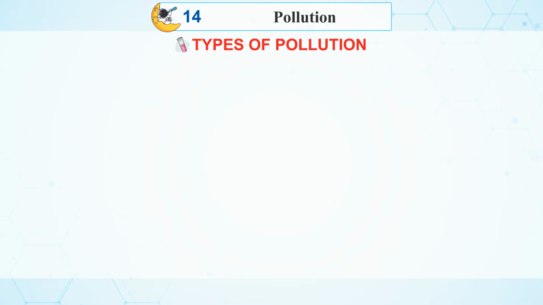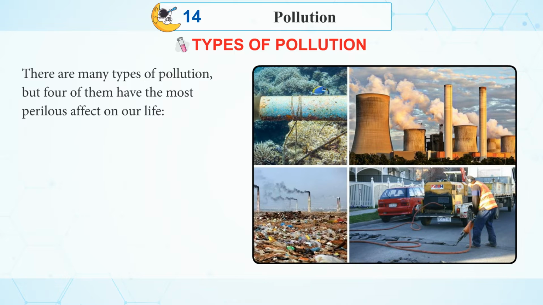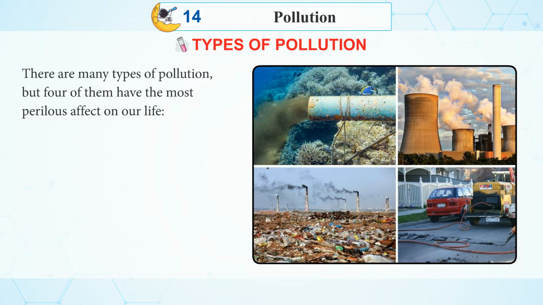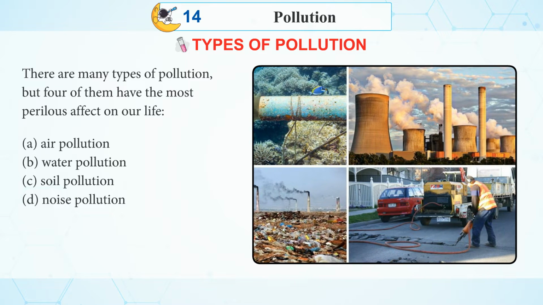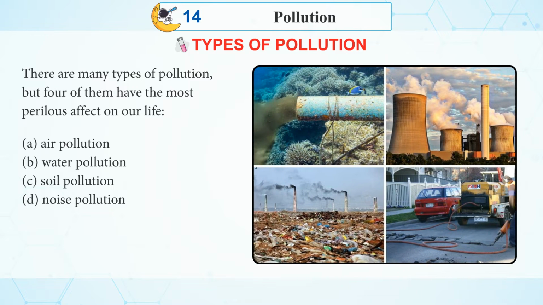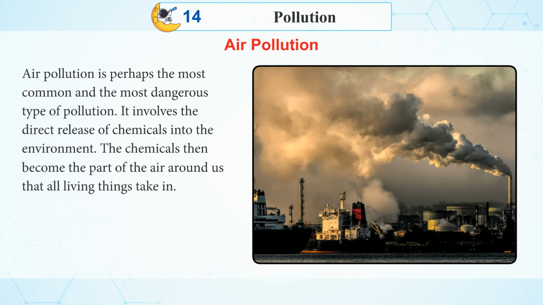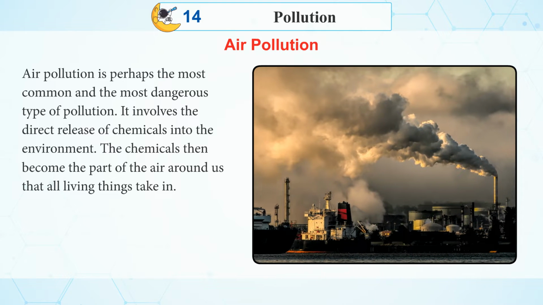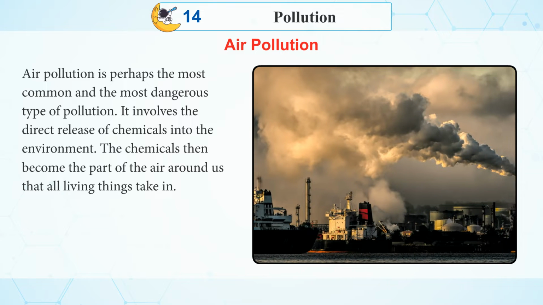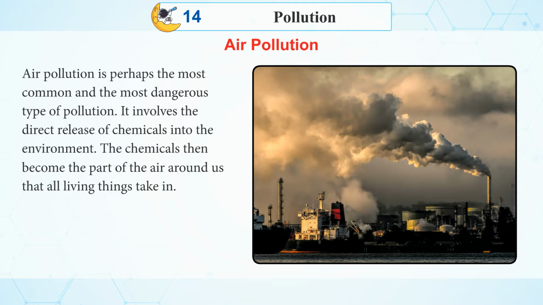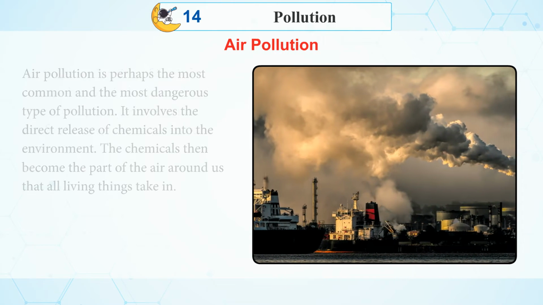Types of pollution. There are many types of pollution, but 4 of them have the most perilous effect on our life. A. Air pollution. B. Water pollution. C. Soil pollution. D. Noise pollution. Air pollution. Air pollution is perhaps the most common and the most dangerous type of pollution. It involves the direct release of chemicals into the environment. The chemicals then become part of the air around us that all living things take in.